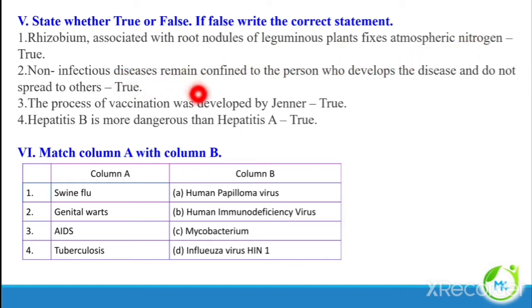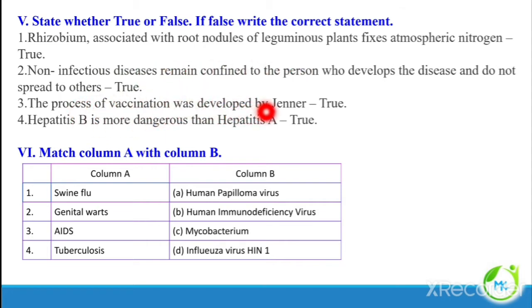The non-infectious disease remains confined to the person who develops the disease. Confined means the disease is found only in that person who has the disease and does not spread to others. It will not spread from one person to another. So such a disease is a non-infectious disease. The answer is true. It cannot spread from one person to another.